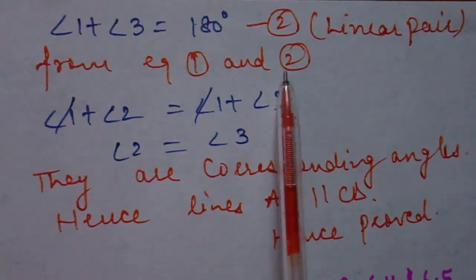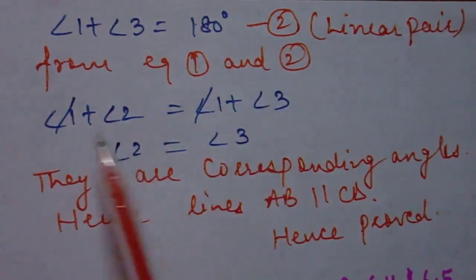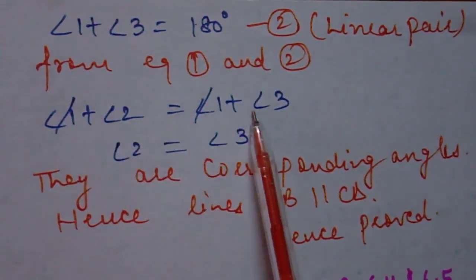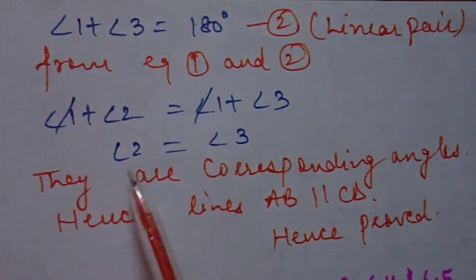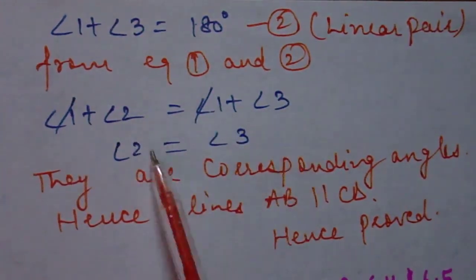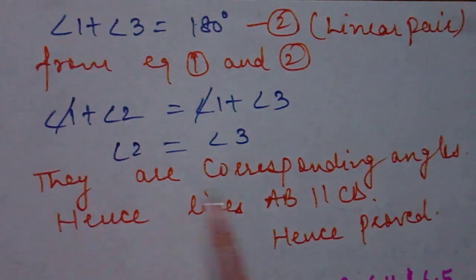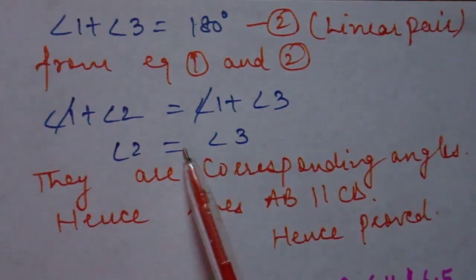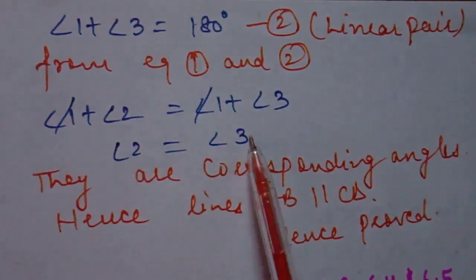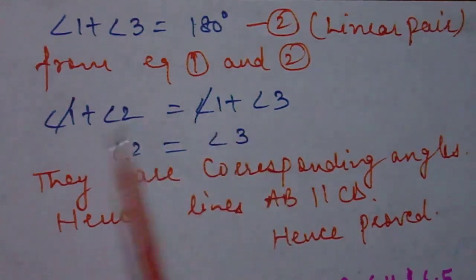From equations 1 and 2, they are both equal to each other, so 1 plus 2 is equal to 1 plus 3. Angle 1 is cancelled on both sides. Angle 2 is equal to angle 3. They are corresponding angles, and if they are equal, it is only possible when the lines are parallel. So the lines are parallel.